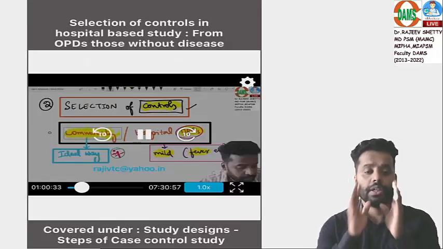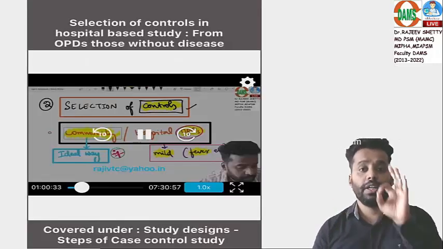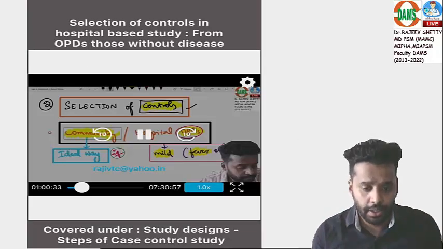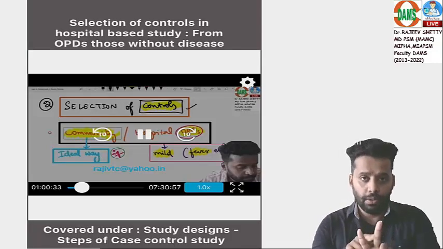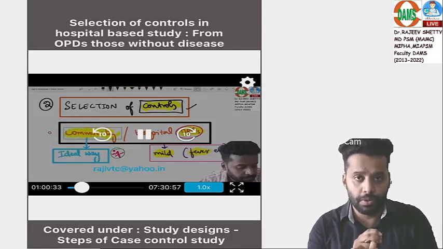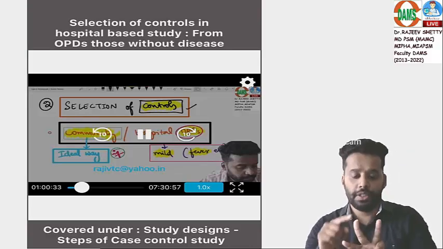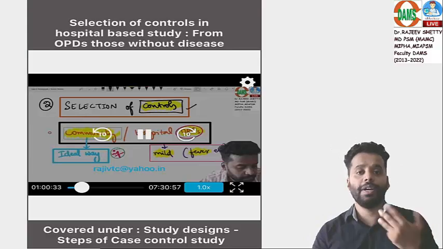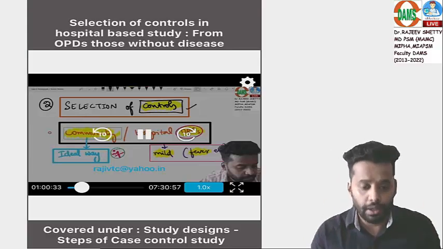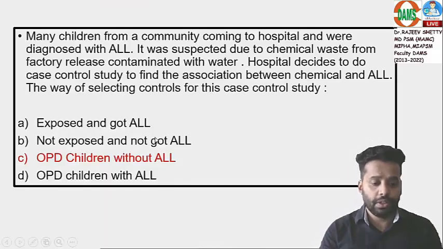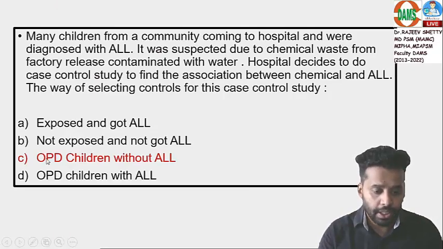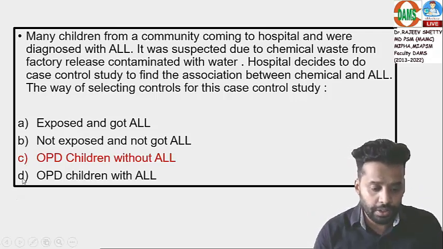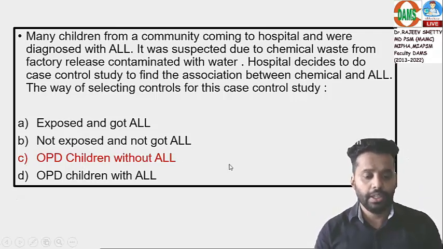Classification of cases and controls is based on disease status, not exposure status. First we select cases and controls, then we take the history of exposure: how many are exposed in cases, how many are exposed in controls. That is how we do the AD by BC odds ratio calculation. So the answer is based on disease present or disease absent. So it is OPD children without any disease.